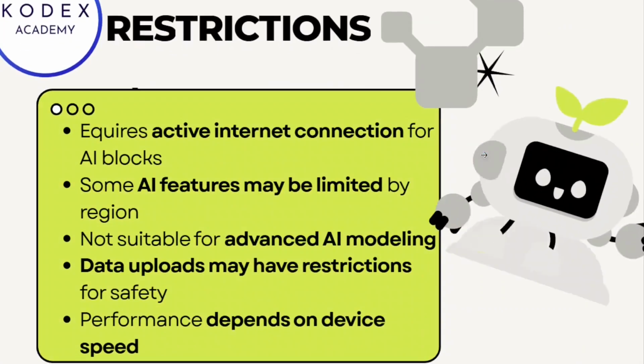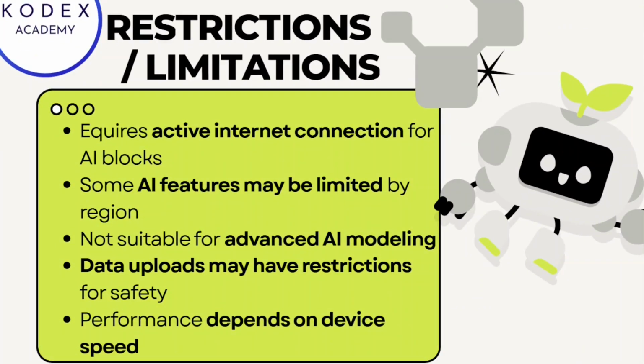Now the next thing: with these many benefits, there are some restrictions and limitations with Raise Playground in Scratch. First of all, when we are using Scratch, we can download it, and whenever we create any game or animation, it will work without an internet connection. But here you must have an active internet connection to use AI blocks.